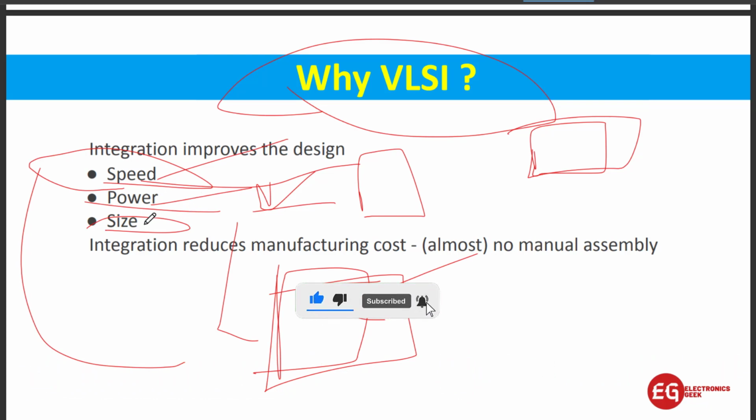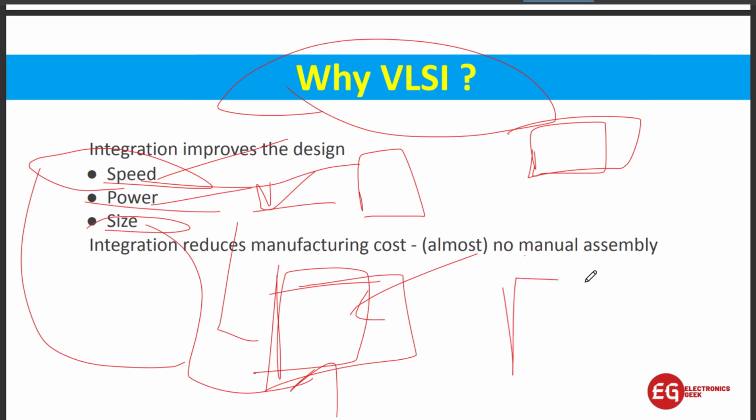And at last will be the size. The size of the IC should be small, so that it can fit into small devices like your mobile phone, your laptop, and many other electronic devices. That is why we need VLSI.